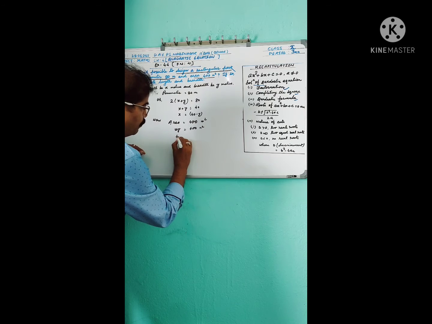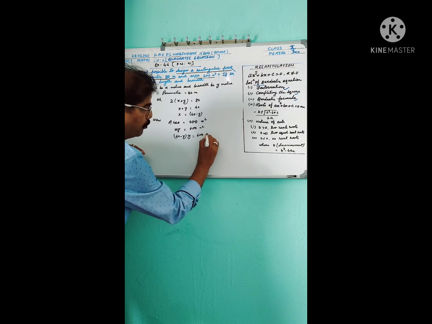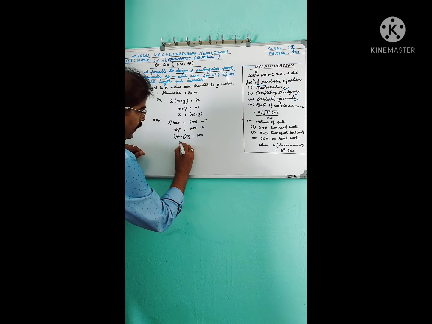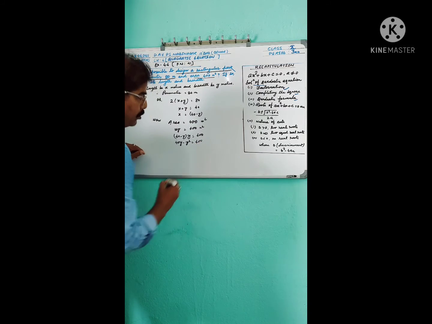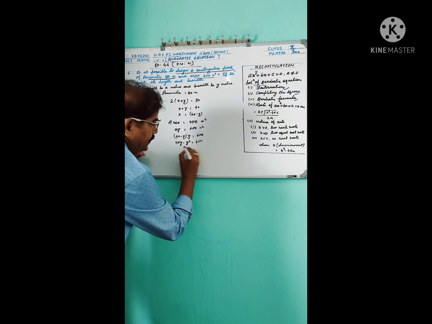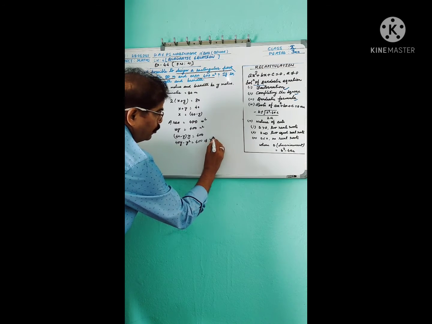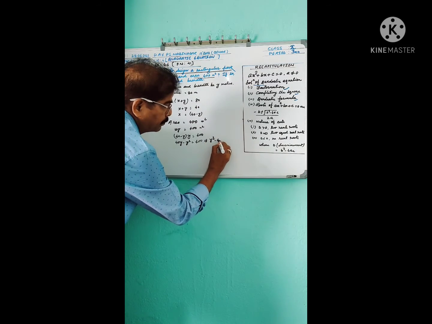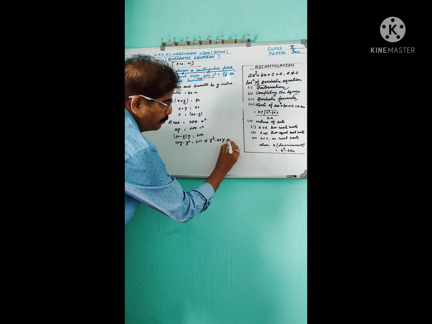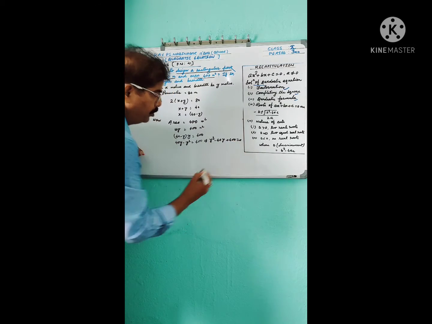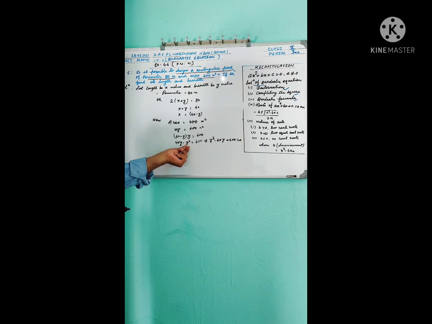So 40 minus y into y equal to 400. So 40y minus y square equal to 400. Changing sides, we get y square minus 40y plus 400 equal to 0. Y square is negative, so on the right side it becomes positive, and 40y is positive, so on the right side it becomes negative.